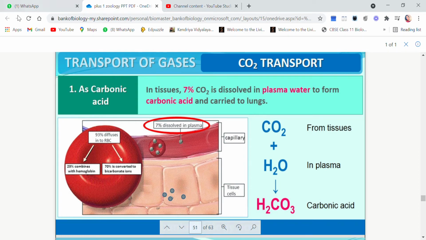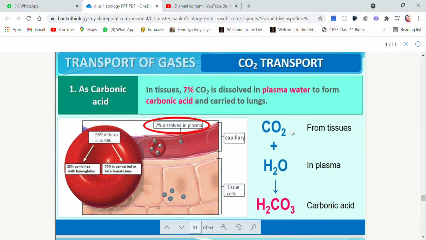So children, the first is as carbonic acid. Now let's see, in tissues around 7% of carbon dioxide is dissolved in the plasma water. Now again, I have told you what plasma is. Plasma is the liquid present in the blood. So 7% of carbon dioxide is dissolved in the plasma water to form carbonic acid.